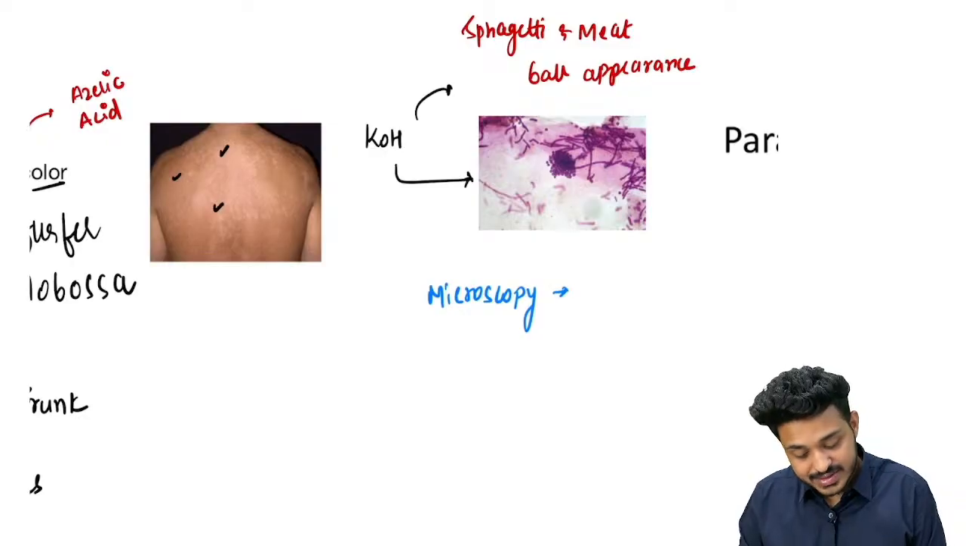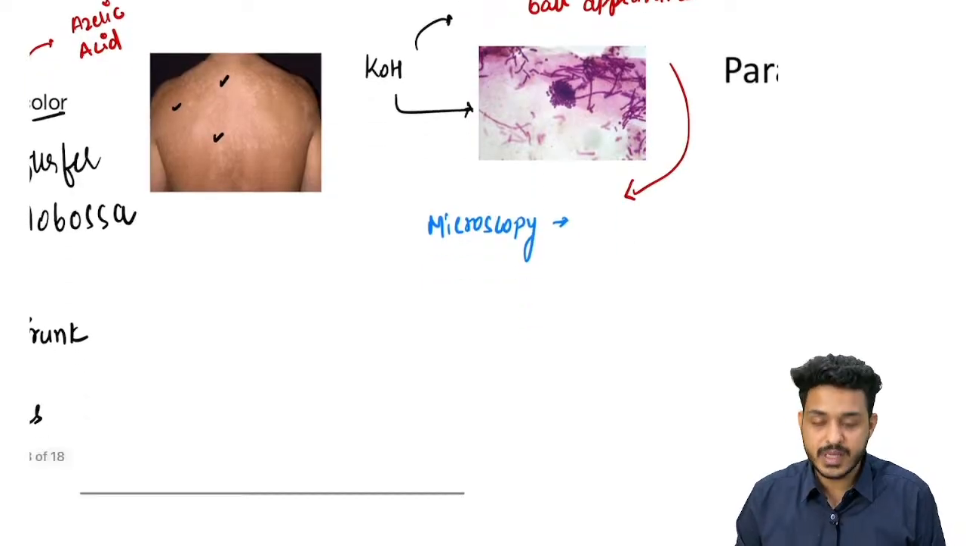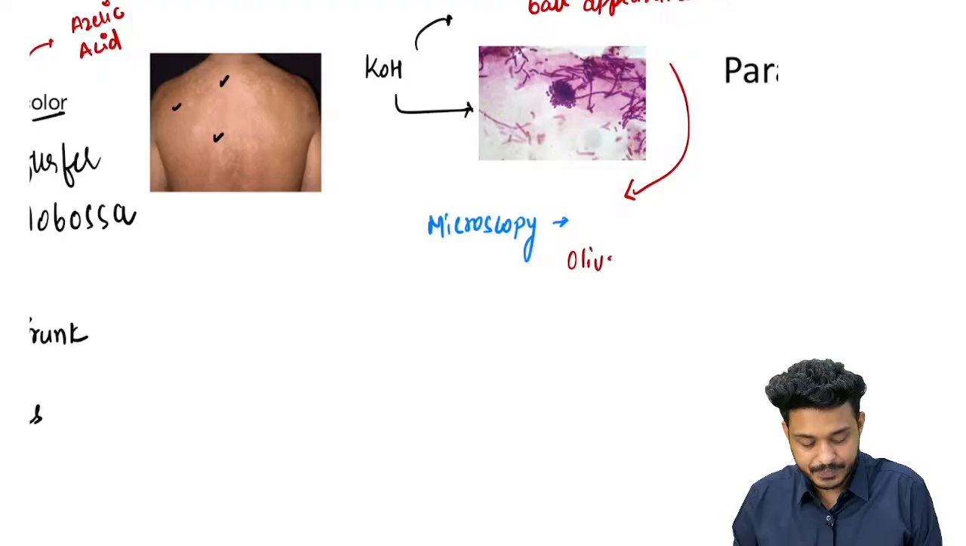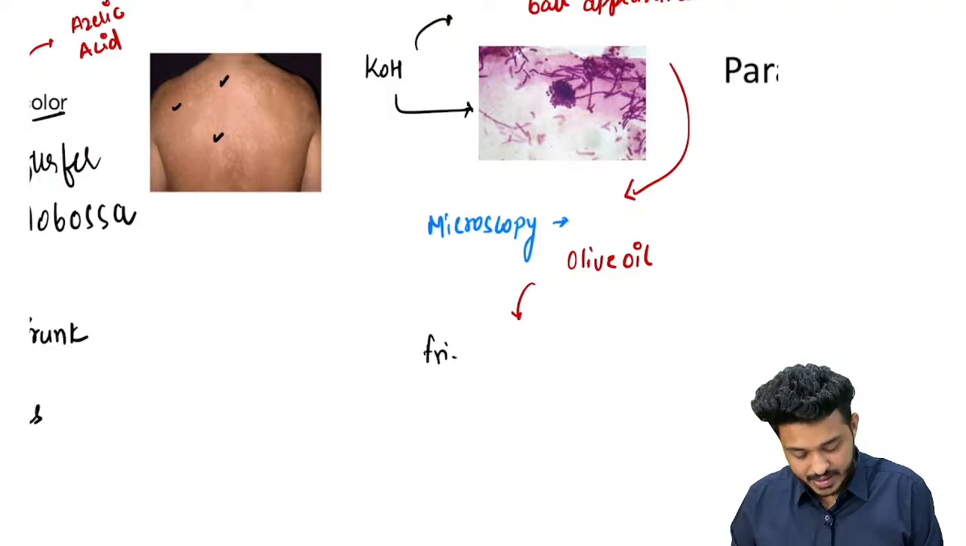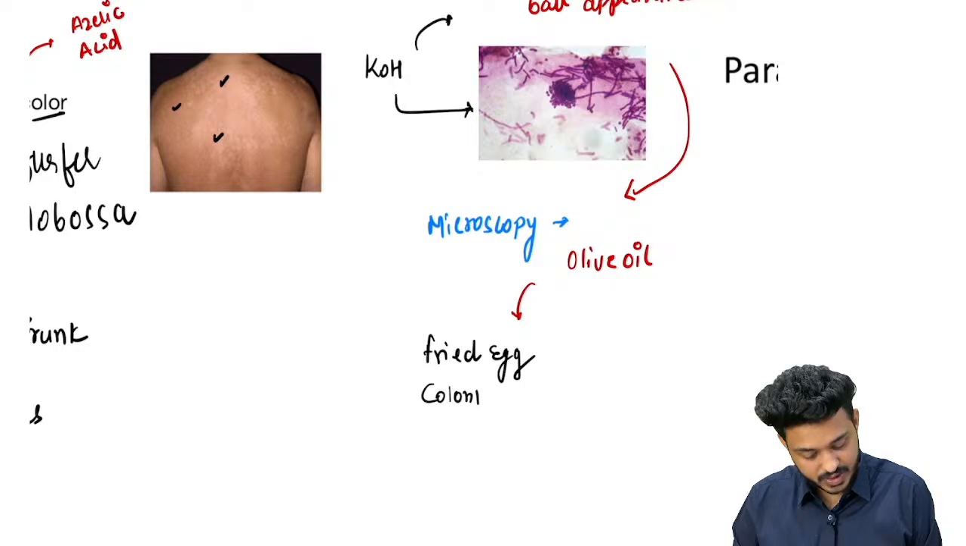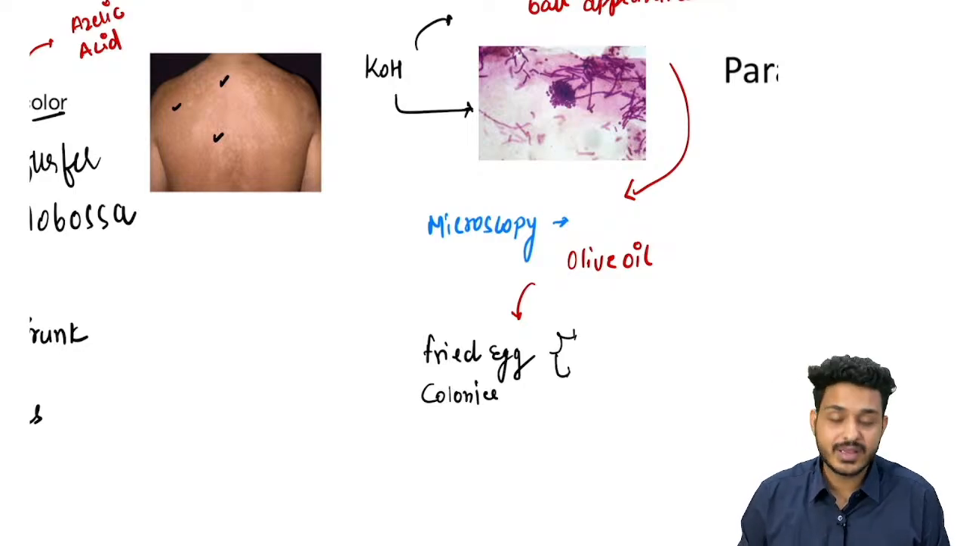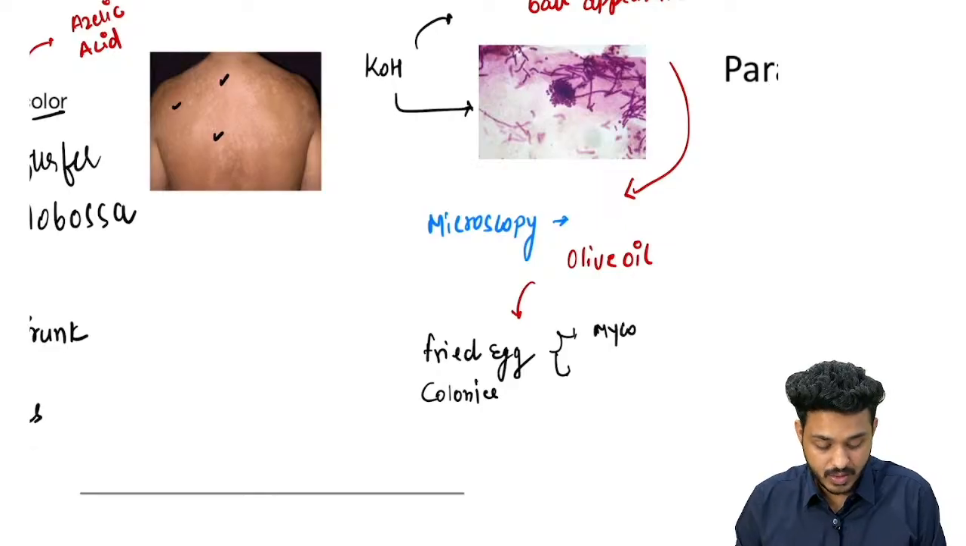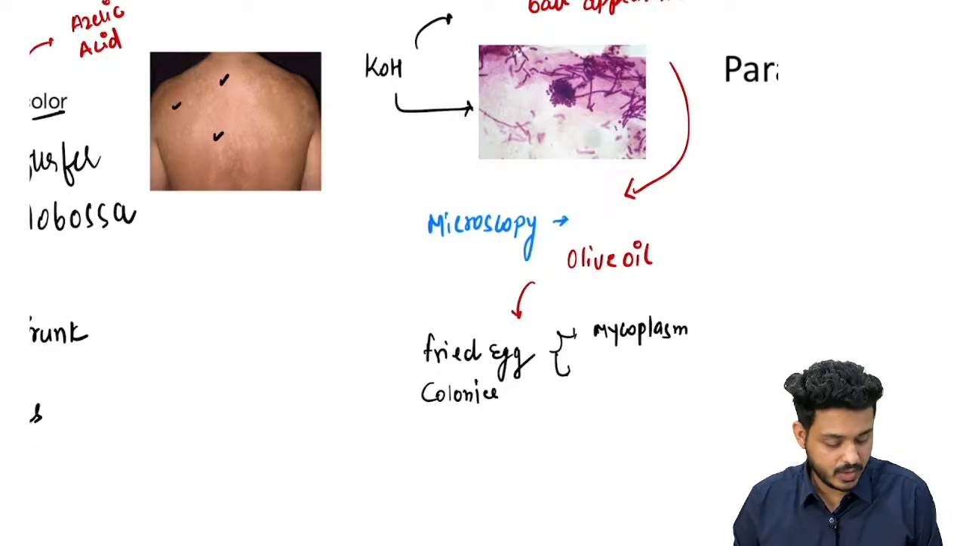When you put the same thing under microscopy with some olive oil, you are going to get what? You are going to get fried egg colonies, right? Fried egg colonies. Now exam is tomorrow. Try to answer me where else you will find these fried egg colonies, right? Two important things. One is in the mycoplasma, beta, right?